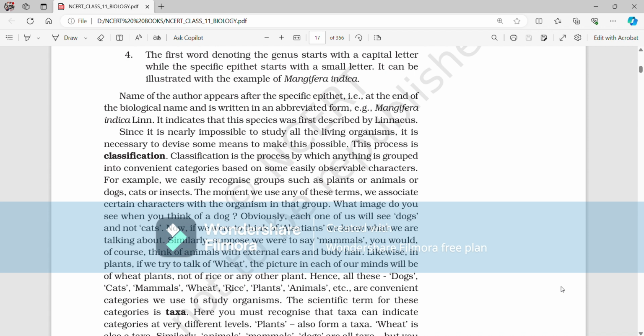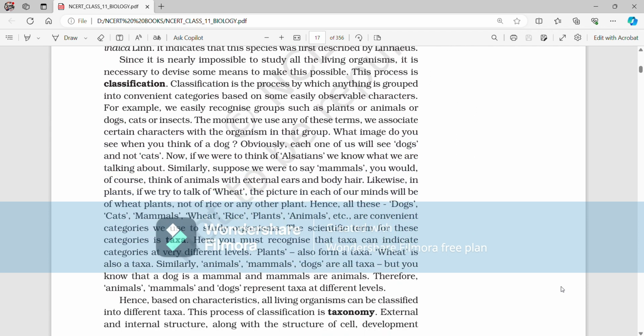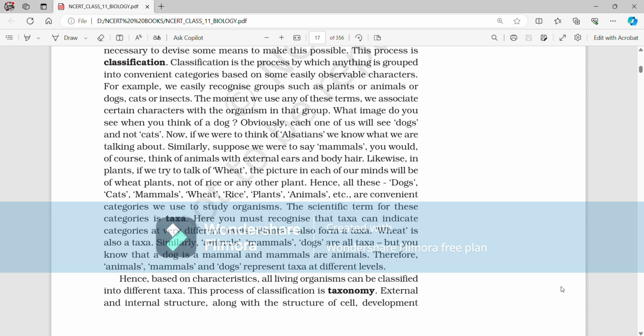The scientific term for these categories is taxa. Here, you must recognize that taxa can indicate categories at different levels. Plants also form a taxon, wheat is also a taxon. Similarly, animals, mammals, dogs all are taxa, but you know that dog is a mammal and mammals are animals. Therefore, animals, mammals, and dogs represent taxa at different levels. Hence, based on characteristics, all living organisms can be classified into different taxa. This process of classification is taxonomy.